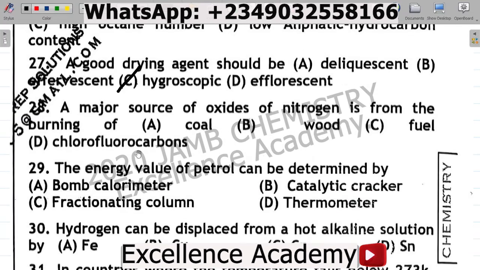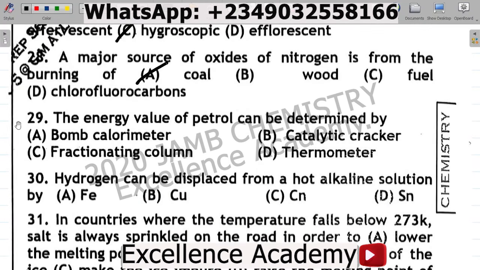That's your answer. 28. A major source of oxides of nitrogen is from the burning of A, coal, B, wood, C, fuel, D, chlorofluorocarbons. Now, for this question here, the correct answer to question 28 is A, coal. You want to note that coal is a major source of oxides of nitrogen, all right? Hence, nitrogen is usually got by the burning of coal. So that's your correct answer.